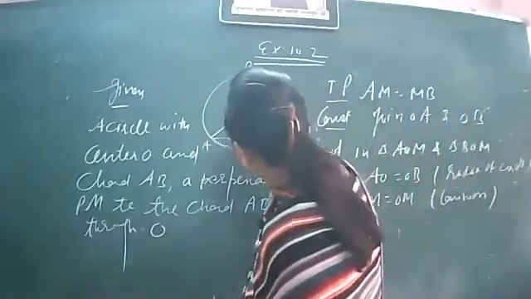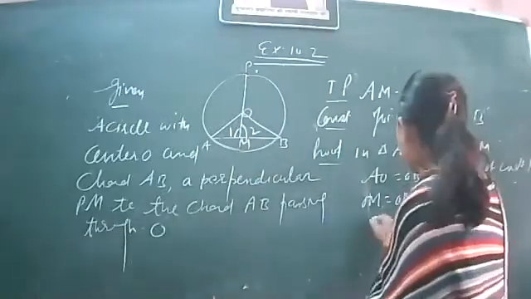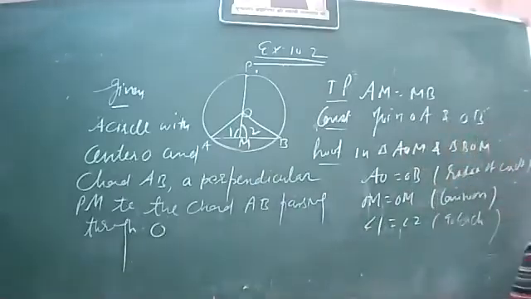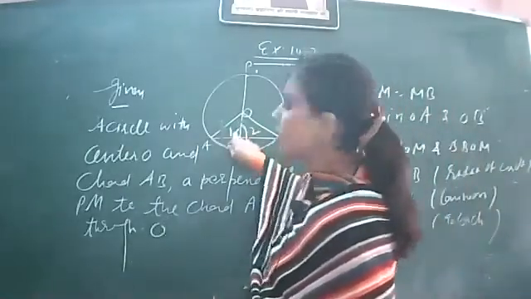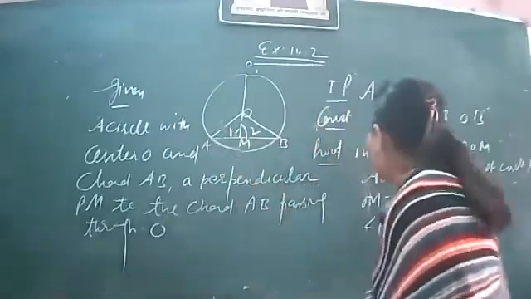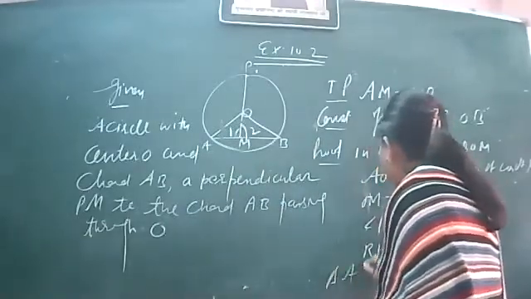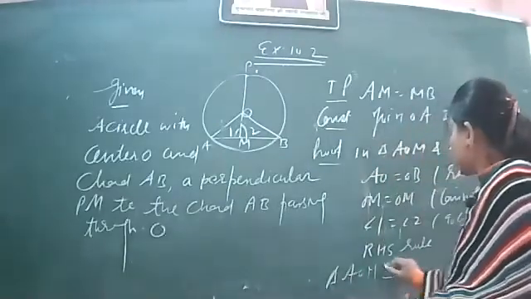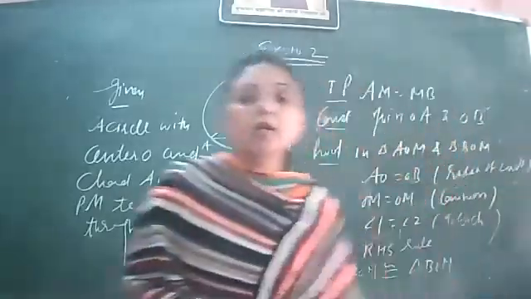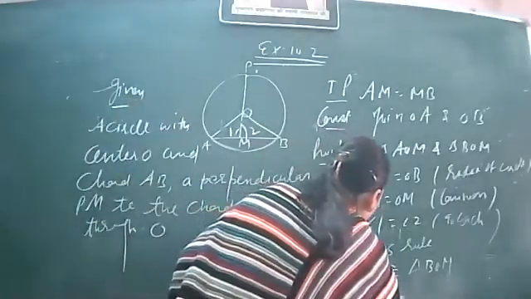I am marking this angle as 1 and this as 2. Perpendicular means each angle will be 90 degrees. So we have angle 1 equal to angle 2, 90 degrees each. Which criterion are we following? RHS: right angle, hypotenuse and side. So by the RHS rule, triangle AOM is congruent to triangle BOM. And when triangle AOM is congruent to triangle BOM, then by CPCT we have AM equal to BM.